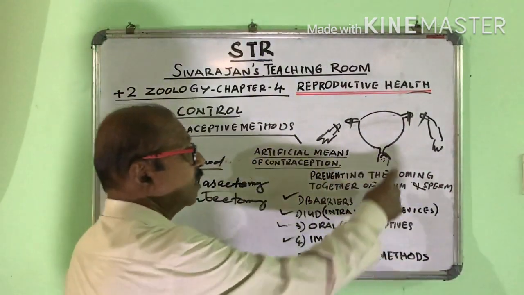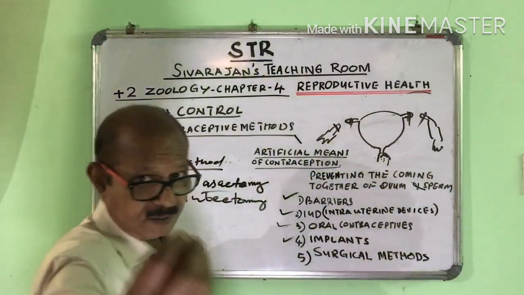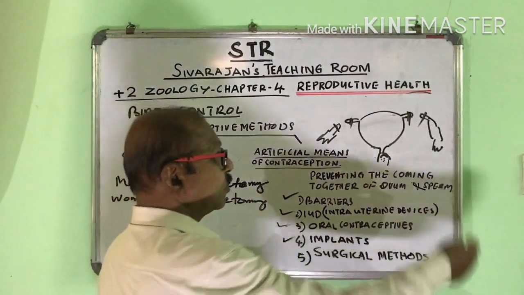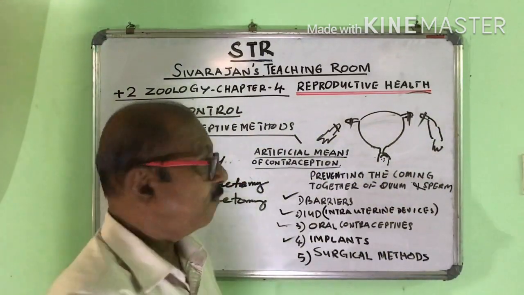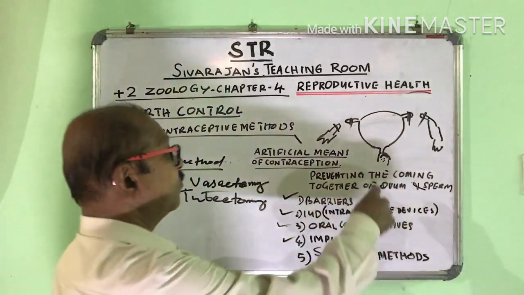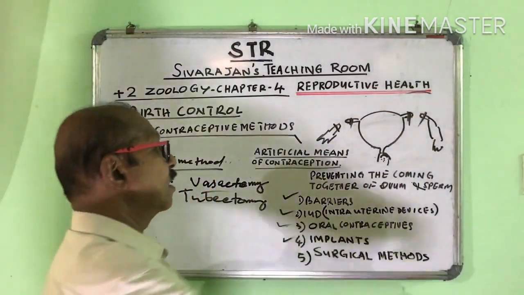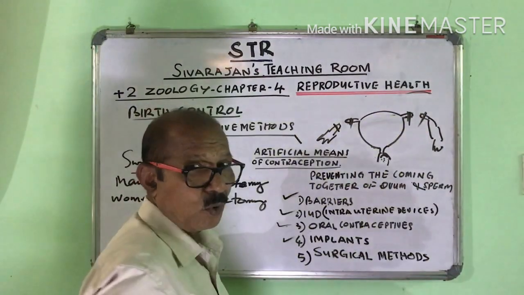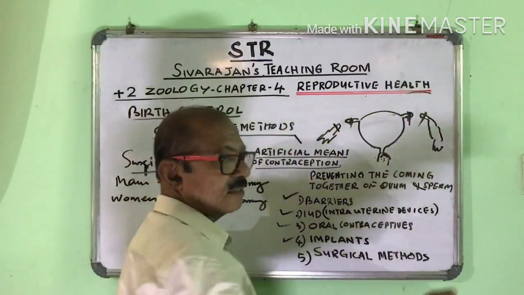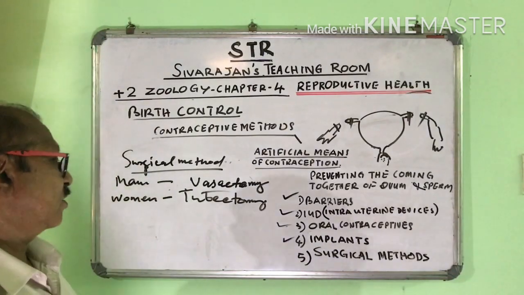So what happens? The ovum released by the ovary is captured by the fimbriae and passes through the infundibulum and comes to the ampullary isthmus junction. But the sperms cannot come and meet the ovum because the oviduct is cut and tied up. This is called what? Tubectomy.